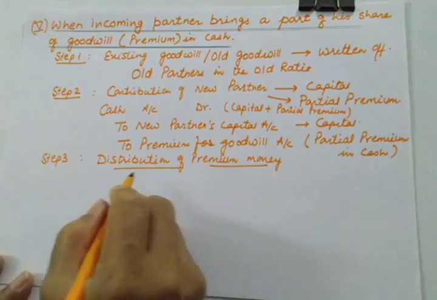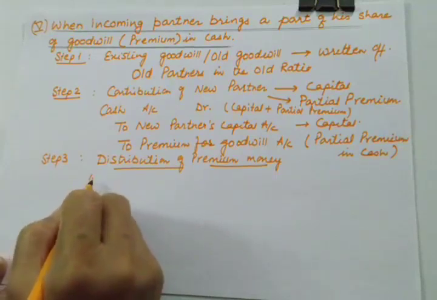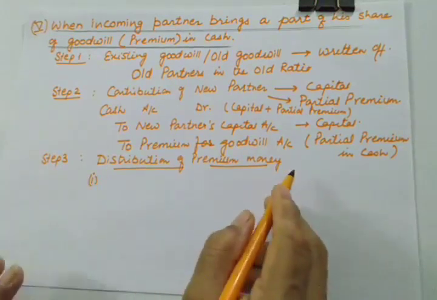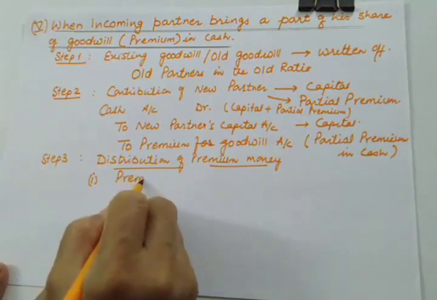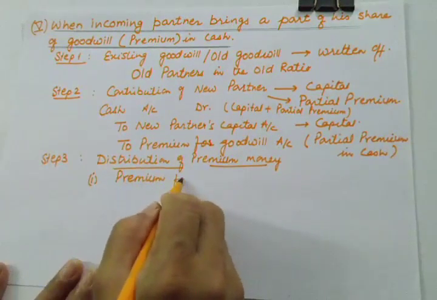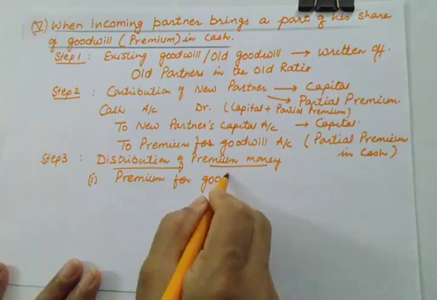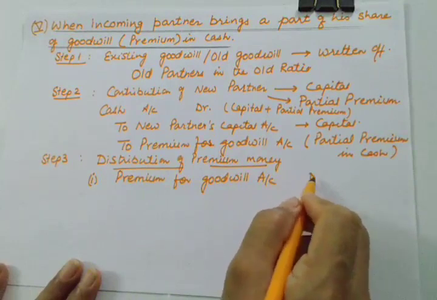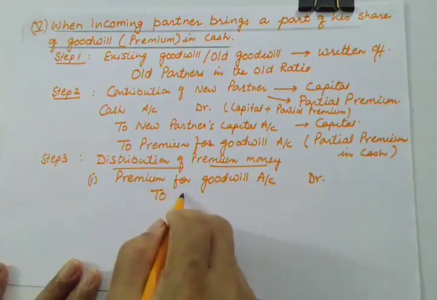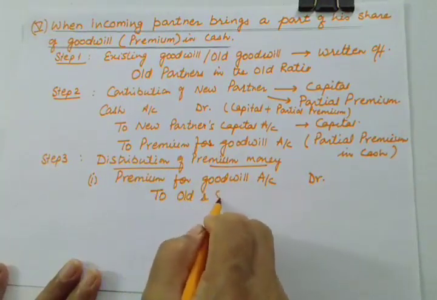So see how this is to be dealt with. In the first part, I am dividing this entry into two parts. In the first part, whatever premium he is bringing, premium for goodwill account debit, we will give this premium to the old and sacrificing partners.